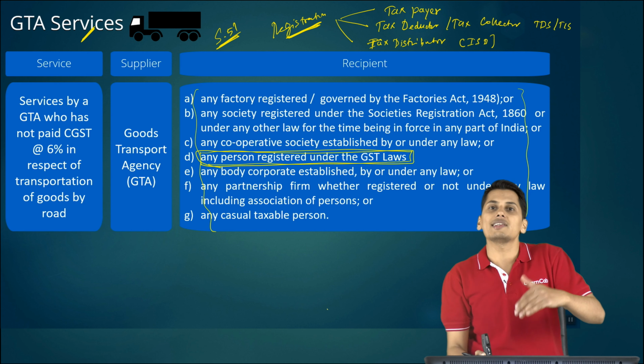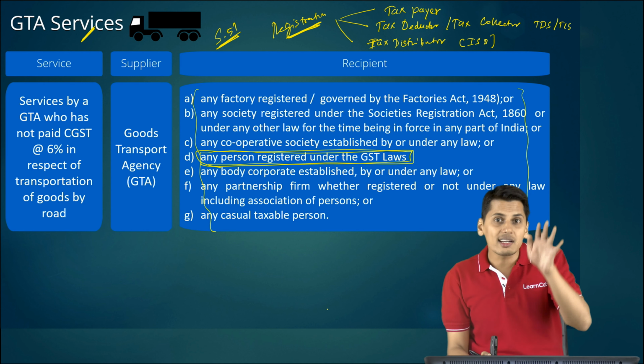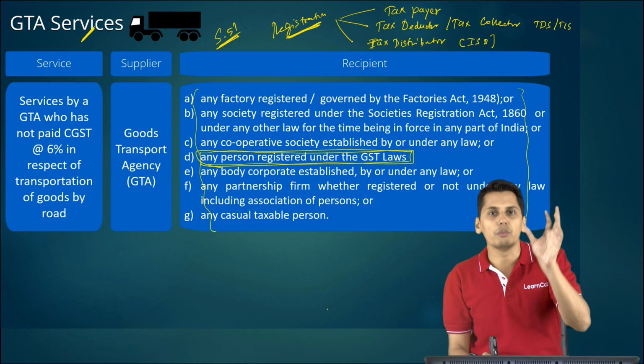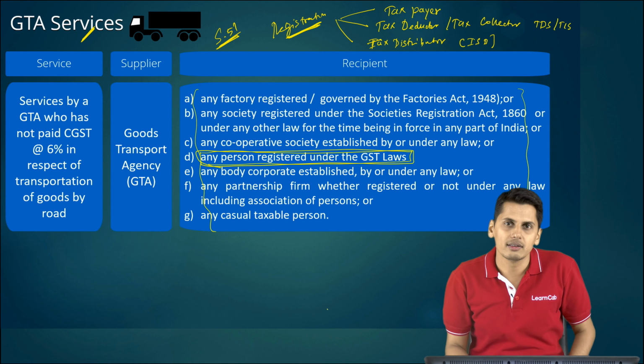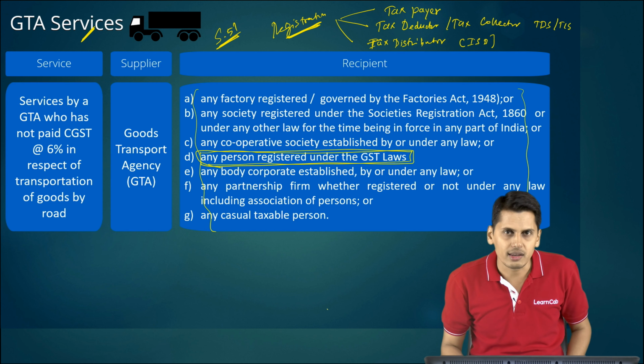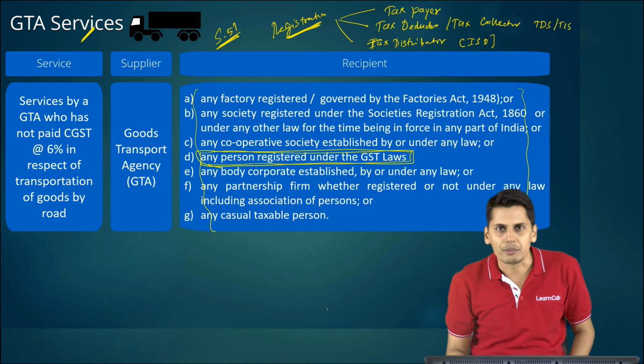If you are registered in the capacity of a taxpayer, you are a registered person. If you are registered in the capacity of a tax deductor, you are still a registered person. If you are registered in the capacity of a tax distributor, you still are a registered person. Registered person does not mean obtaining registration in the capacity of taxpayer alone. You may be a tax deductor, you still are a registered person. Now, having understood the entire raw material which is essential to understand this amendment, we proceed to the amendment.